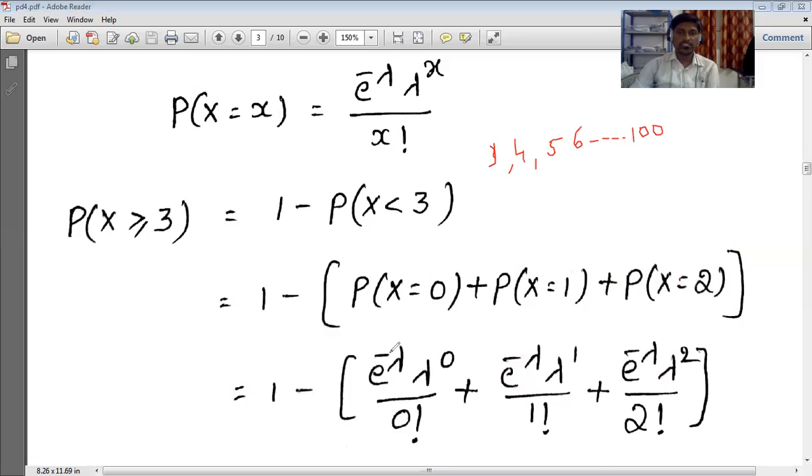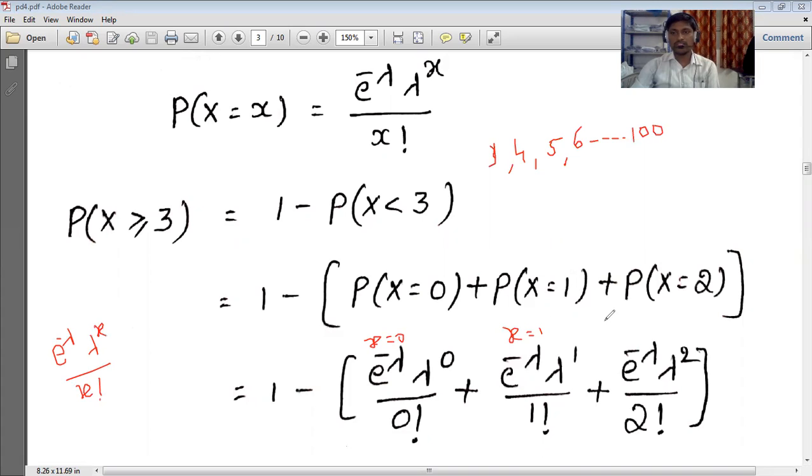Simply substituting the formula e power minus lambda, lambda power x by x factorial, in place of x we substitute 0, 1 and 2.